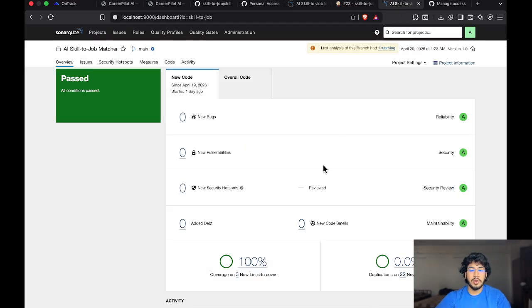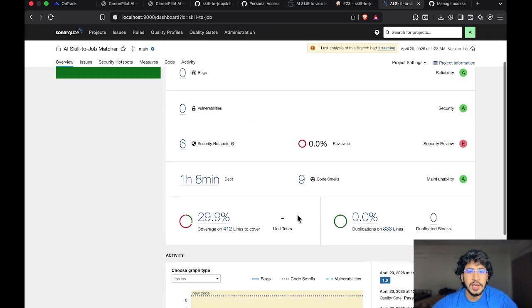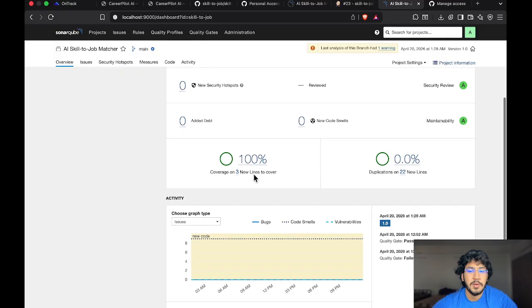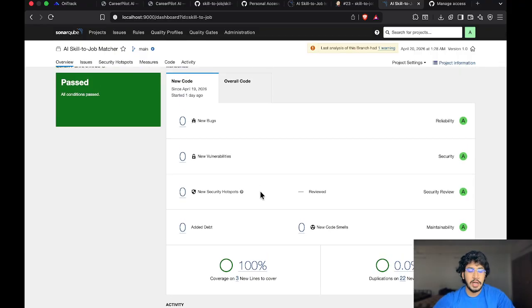You can see all the security checks are given an A for the security parts. In my SonarQube dashboard for this project, SonarQube analyzes the code in depth and gives a comprehensive picture of the code quality. It shows 0 bugs, 0 vulnerabilities, 9 code smells, and the coverage percentage. You can see everything is running successfully and showing everything particularly and with full intensity.